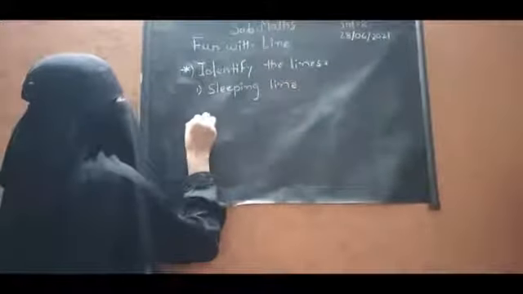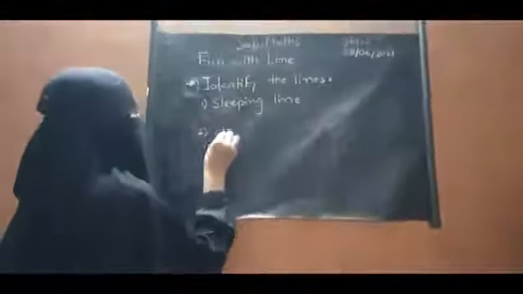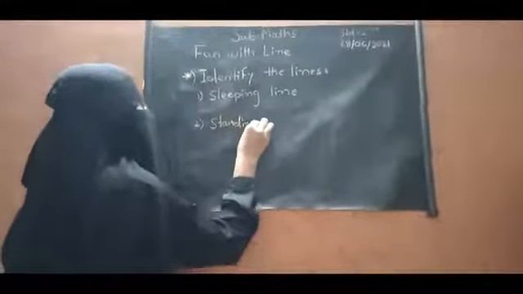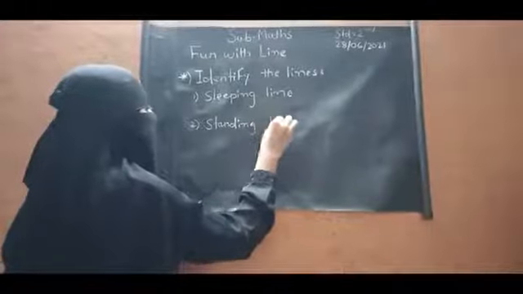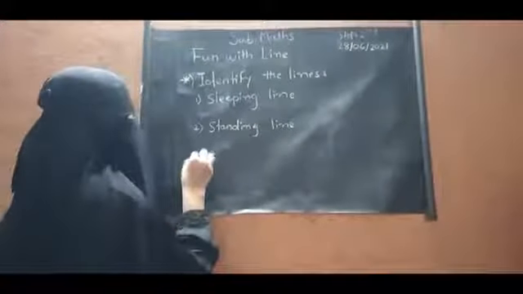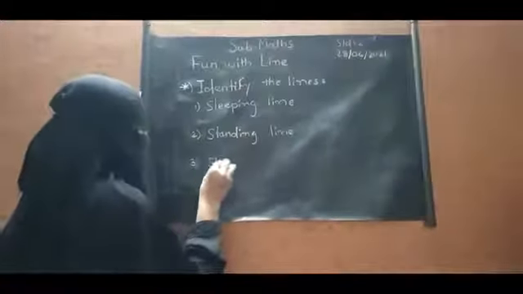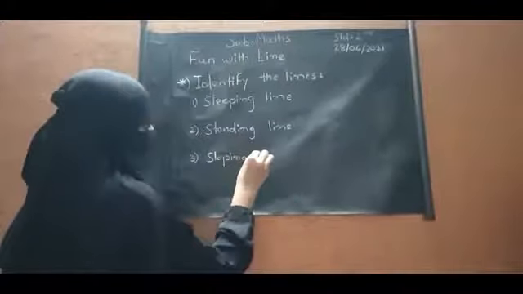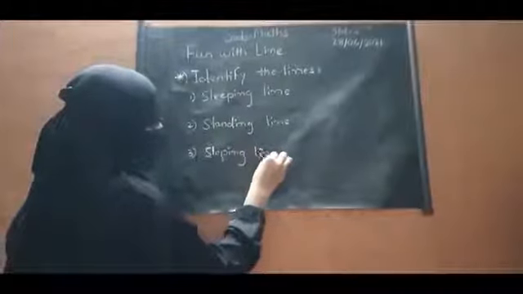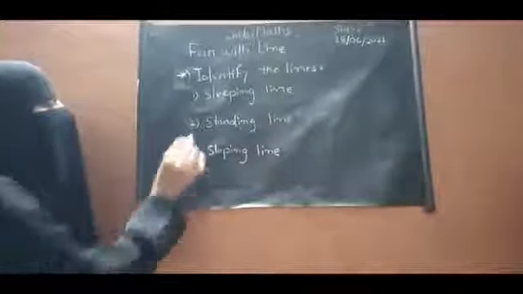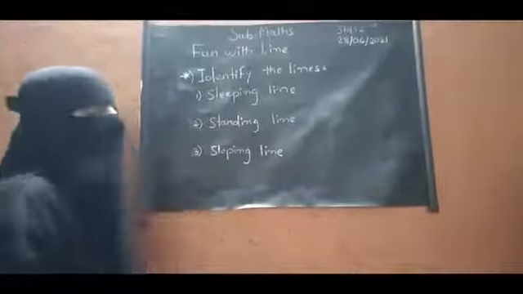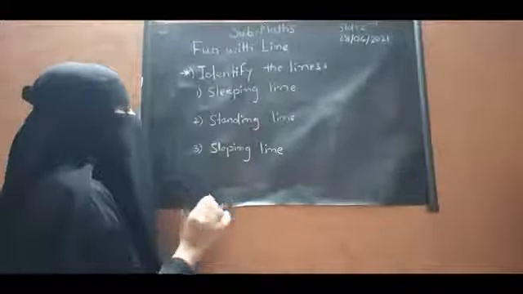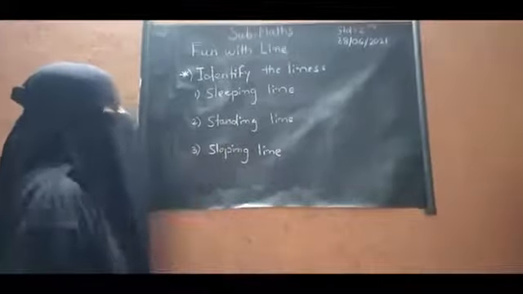The second one is standing line. And the third one is sloping line. So there are three types of lines. First one is sleeping line, second one is standing line, and third one is sloping line.